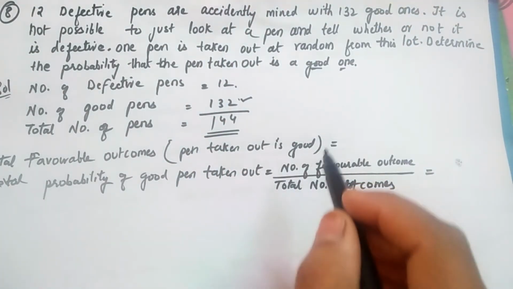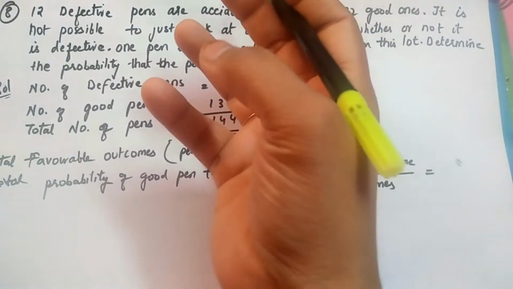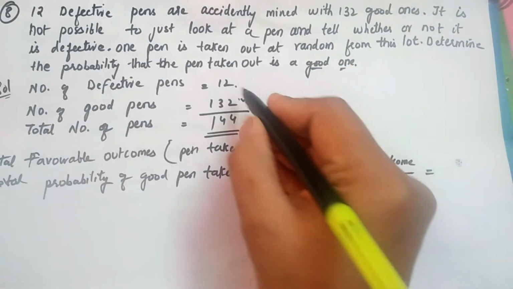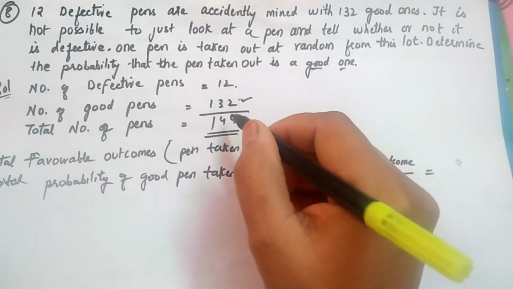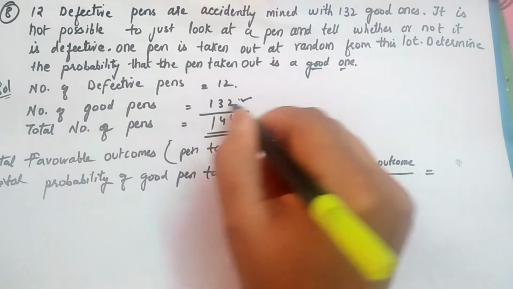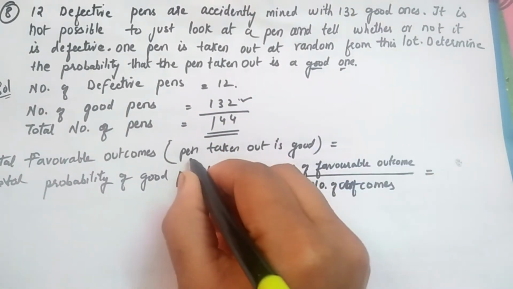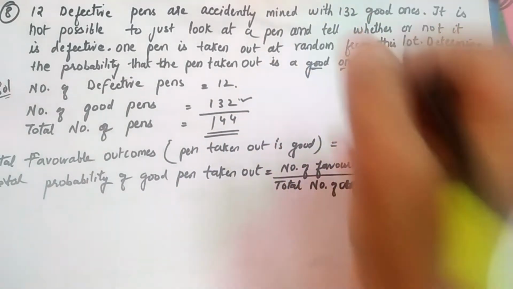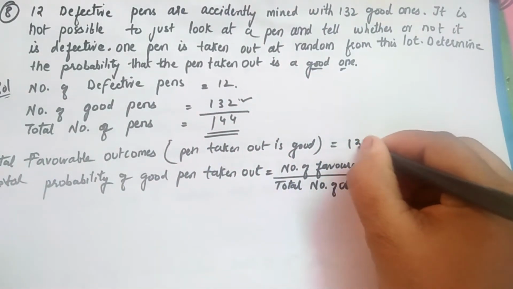What is the possibility that we are withdrawing a good one? It will not be from the overall lot, it will be from the good pens. So the pen taken out being good, we are assuming that from those 132 we take out a good pen. That is the favorable outcome.